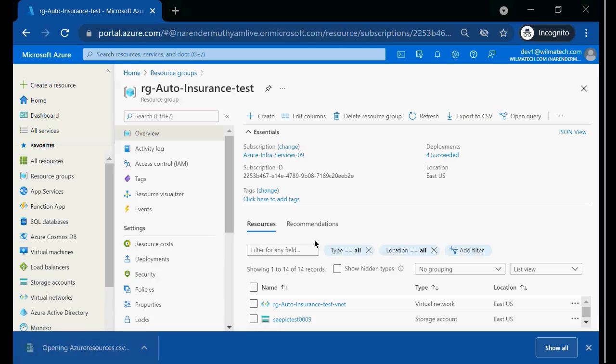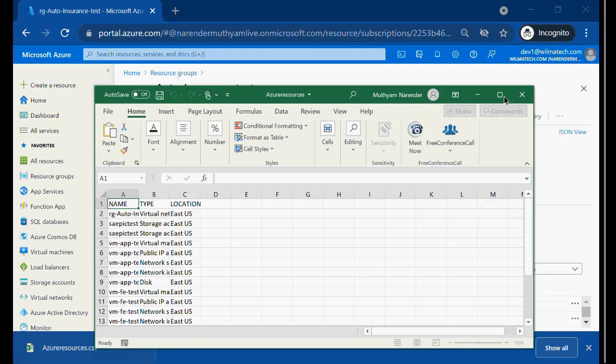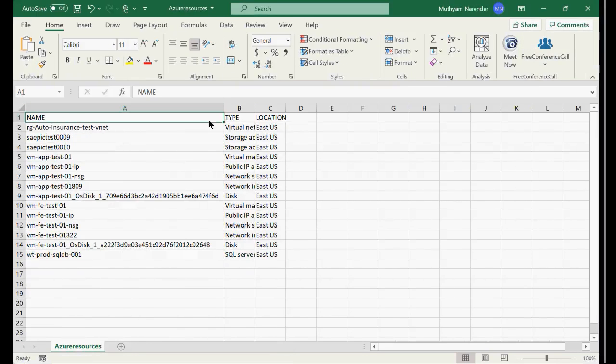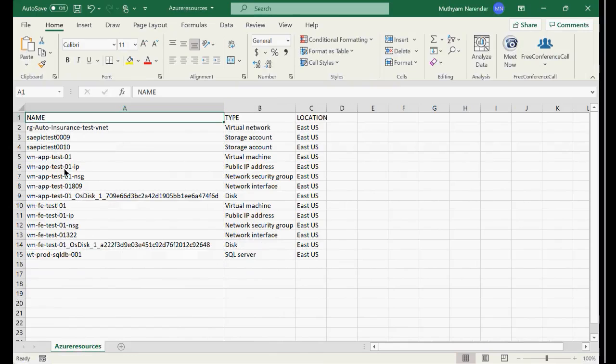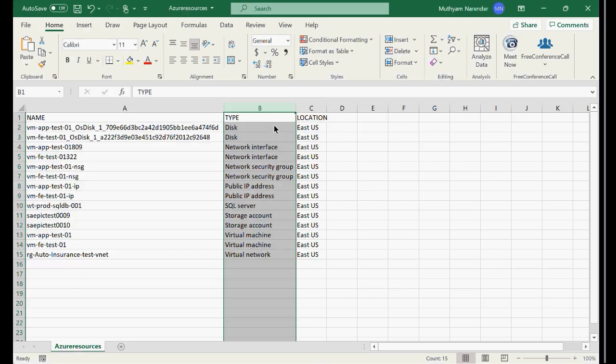And before sharing, I will eliminate all unwanted columns or rows here, right? Because he doesn't require the NIC name, this and that. He just requires the resource names, right? So if you see here, what resources do we have? Resource type. We have 2 storage accounts, and we have a virtual machine, public IP. So likewise, you can just sort this by going to sort A to Z, right? And here you have disks. So disks again I can eliminate, because he just wants to see the resources, right?